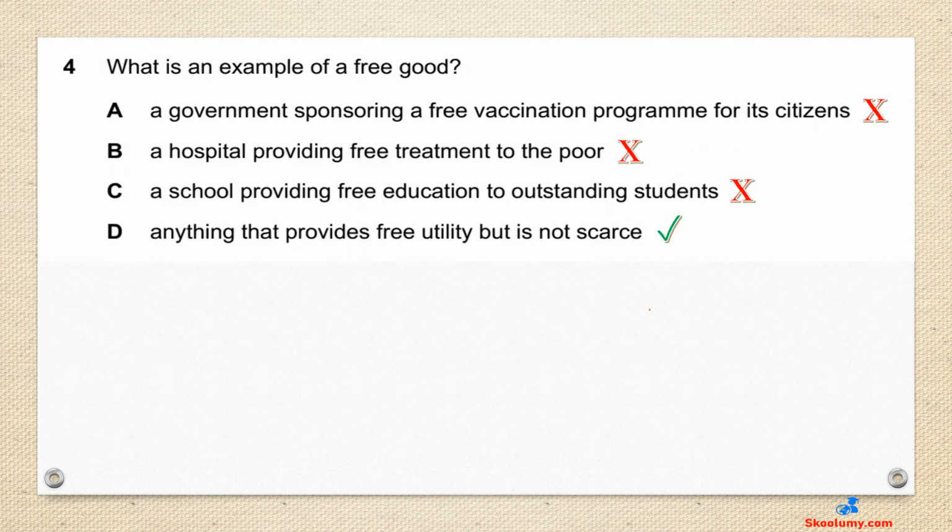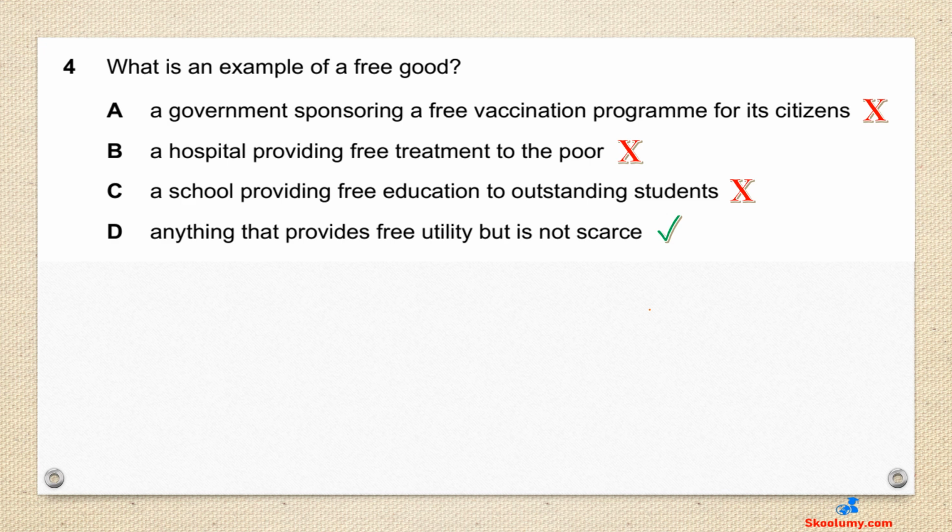Question 4. What is an example of a free good? D is the correct answer. Anything that provides free utility but is not scarce. A free good is a good that is available in abundance and is available for everyone to use. For example, sunlight. A, B, and C are not free goods.